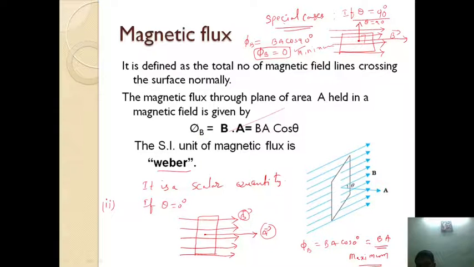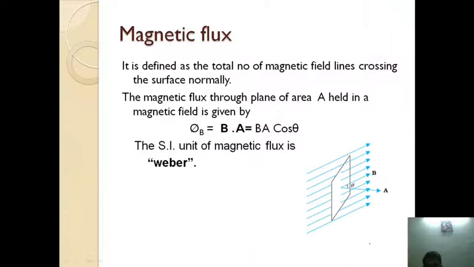So now I will take another case. Let us take the magnetic field to be non-uniform over the surface. Let us consider a surface A, which is a regular shape. In this case we have to divide the area into a number of elements.